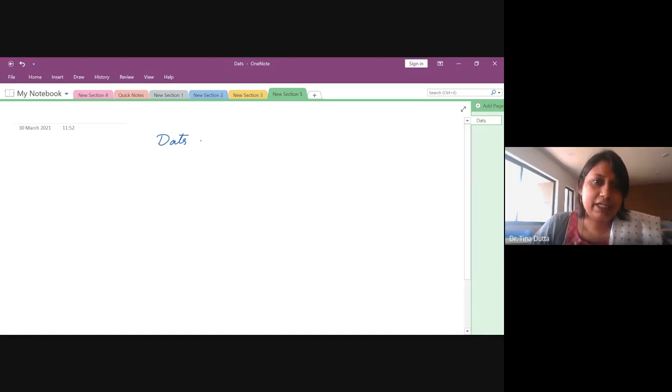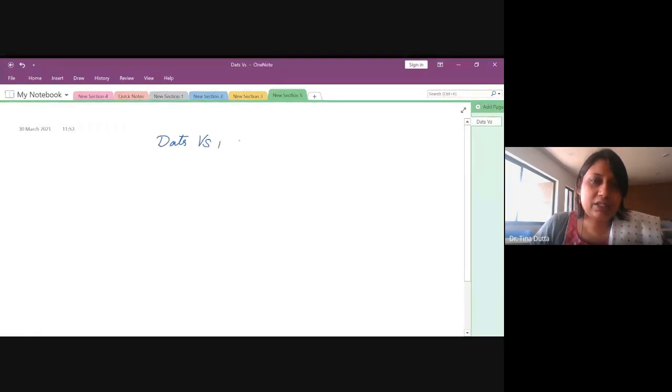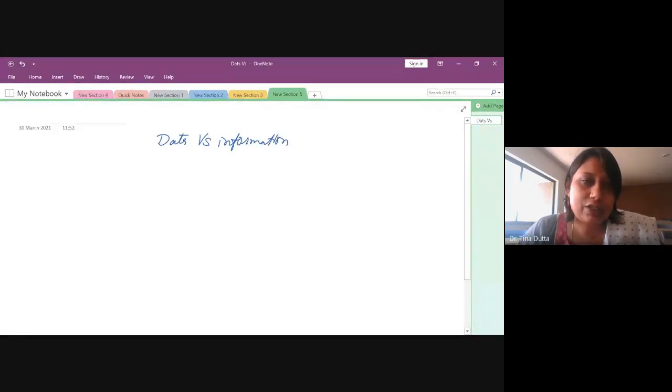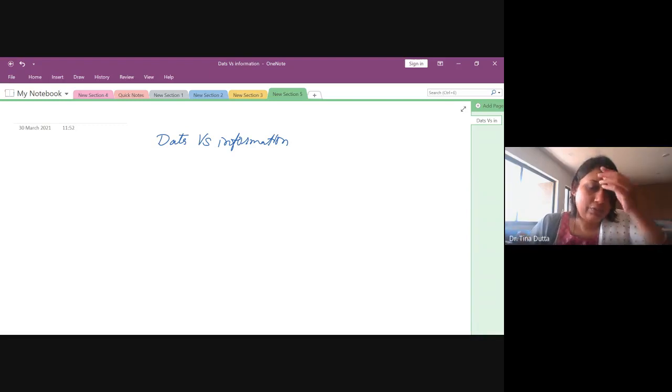So we talked about data and information. Information is when you have already sorted the data and you have got some insights about the data. आपको already उससे कुछ insights मिल रही है data में. And data as it is unorganized kind of thing. Just facts and figures put in one shell, and you just don't know what it is saying until unless you analyze it, right? So that is what we discussed.